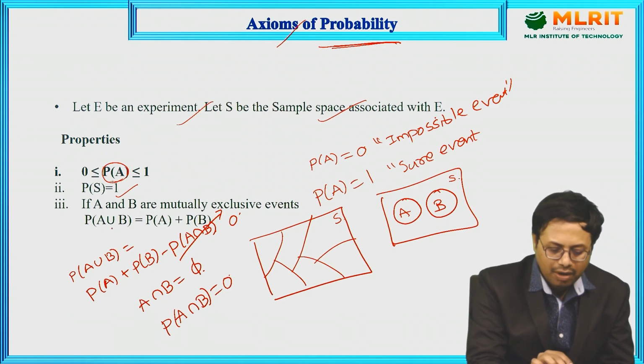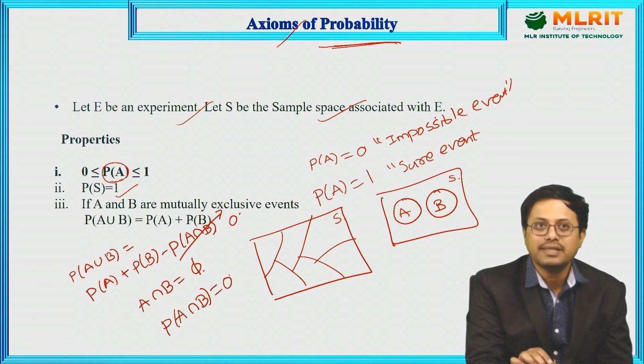That is why P of A union B is equal to P of A plus P of B.